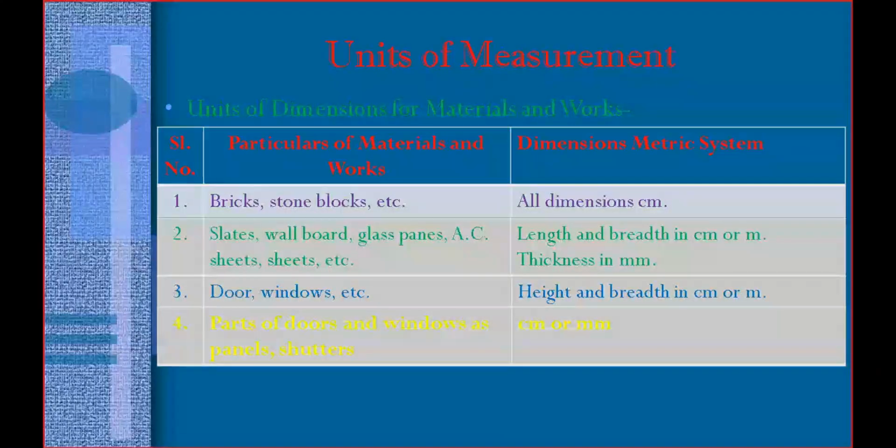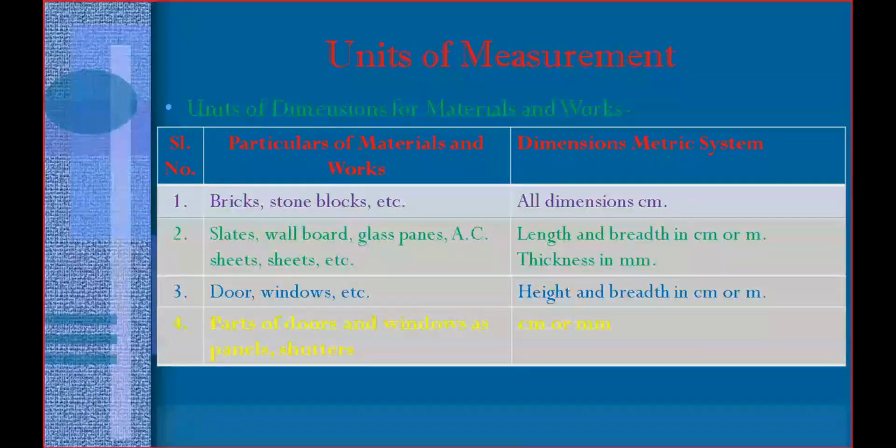As we discussed in the last class, I have shown you a diagram also. Outer members are the frame, inner ones are shutters. These shutters you need to consider up to centimeter or millimeter.